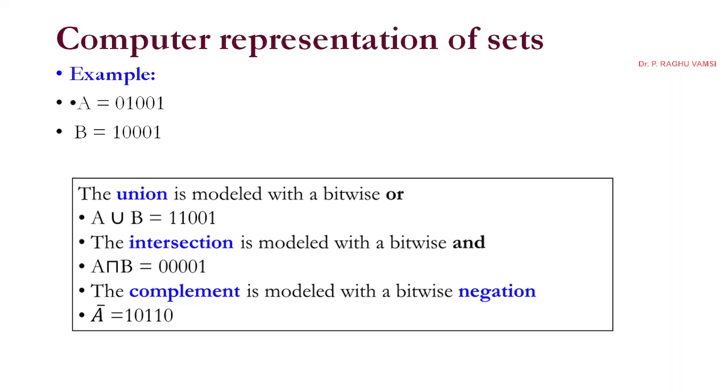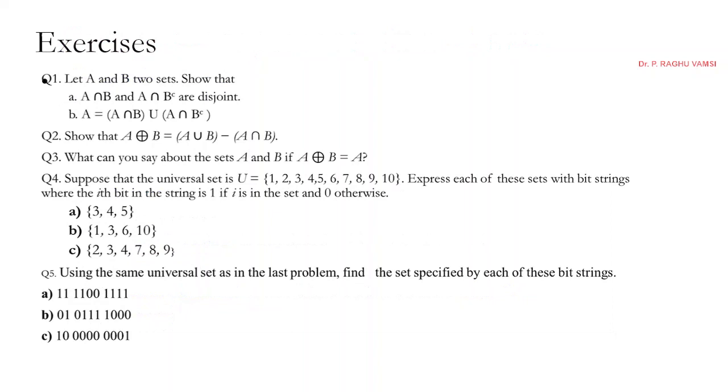Let A and B be two sets. Show that A intersection B and A intersection B complement are disjoint. Disjoint means nothing will be common. So the intersection of (A intersection B) and (A intersection B complement) is equal to null. That is the thing you are supposed to prove. Next, A is equal to (A intersection B) union (A intersection B complement). Show that A, what is this symbol? The symmetric difference of A and B is equal to A.